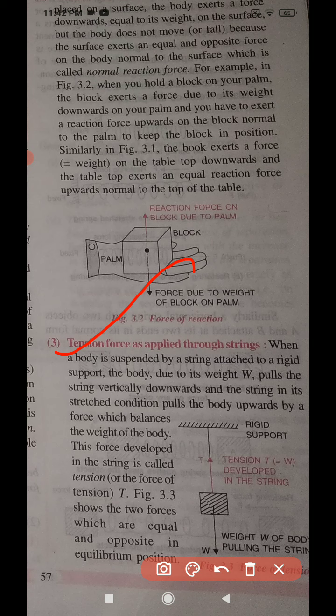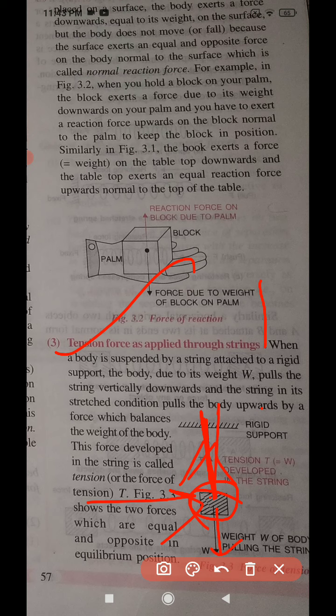When a body is bound by a string, see here this portion, weight is acting downward, but a tension force from a rigid support, a string, holds this body. That means the string is pulling it, otherwise the body would fall down.